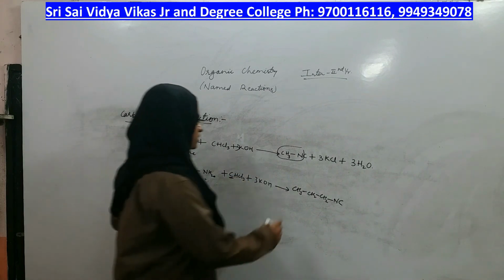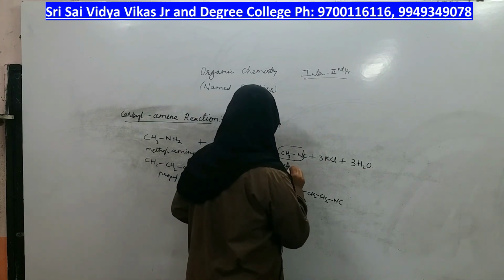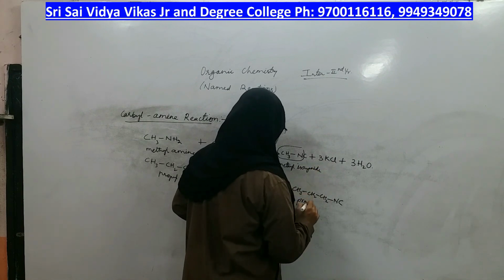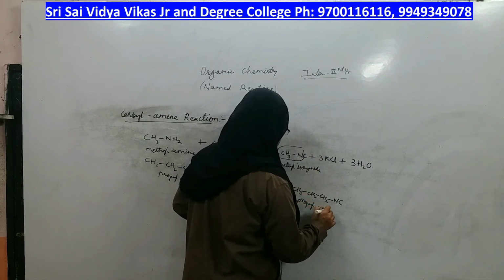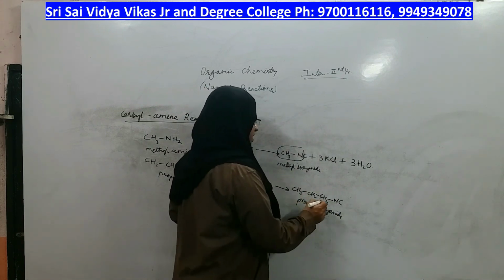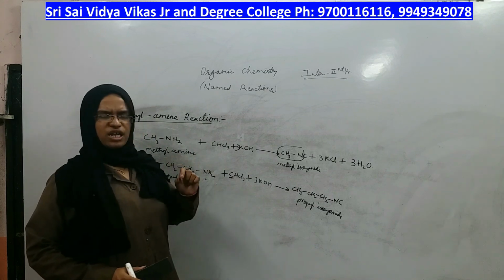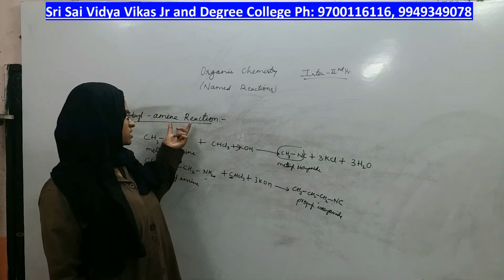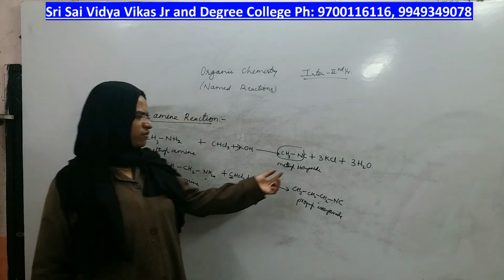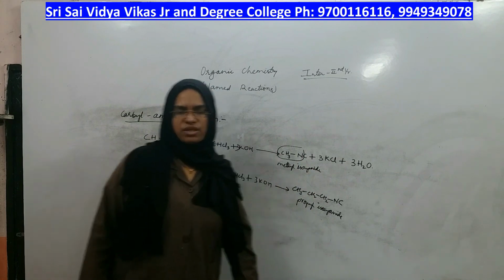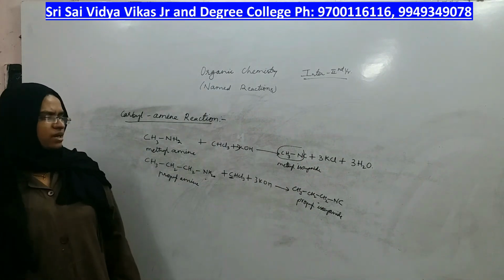So you got methyl isocyanide here and propyl isocyanide there. Whichever isocyanide it is, all isocyanides will give a very foul smell. Okay, so this reaction is the preparation of isocyanide. Isocyanide is commonly called carbylamine, so the name of the reaction is the carbylamine reaction.